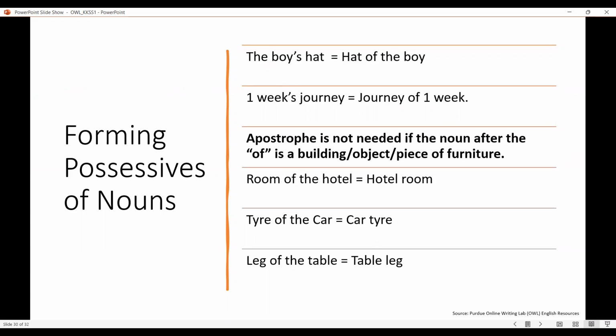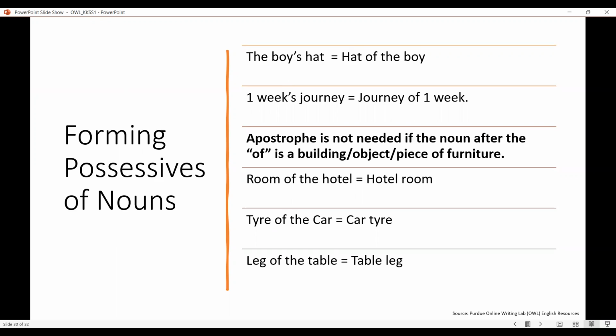So the first common usage is forming possessives of nouns. If you see here, the boy's hat is equal to the hat of the boy. Both are conveying the same meaning. So the boy's hat, this hat belongs to the boy. It can be conveyed like the boy's hat, or one week's journey, which is also said as the journey of one week. To convey it in a different structure or form, we put an apostrophe to properly frame it.